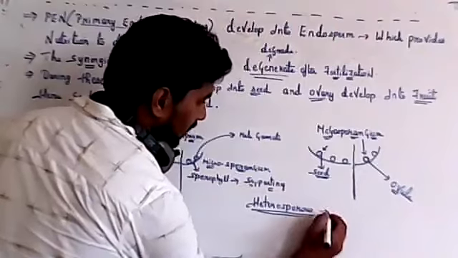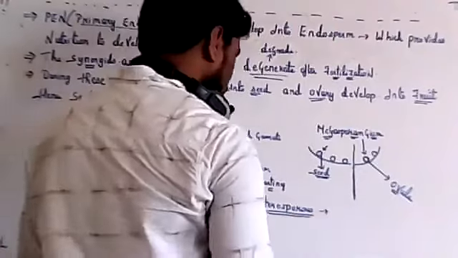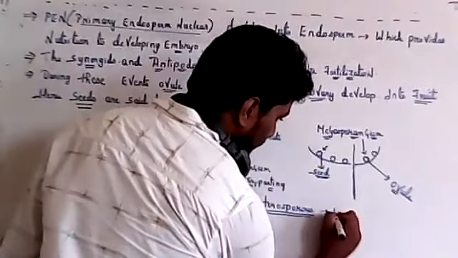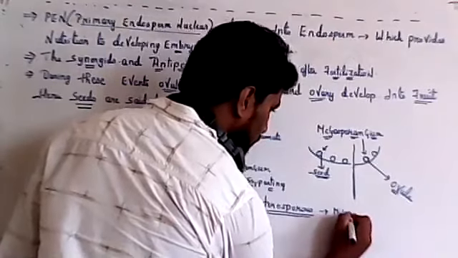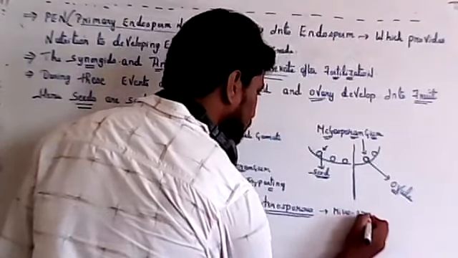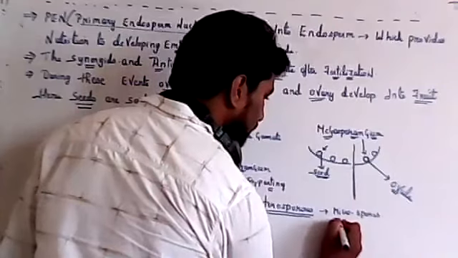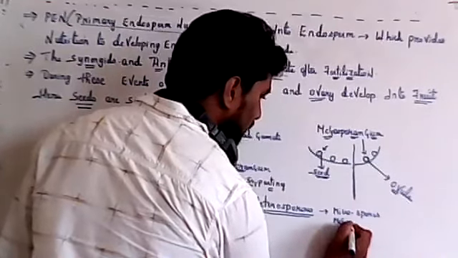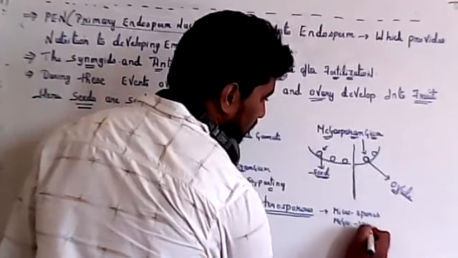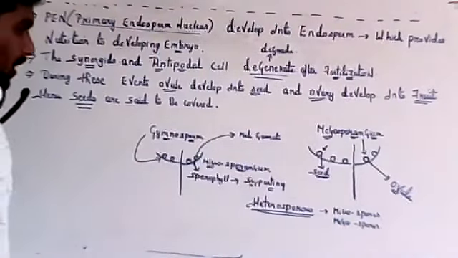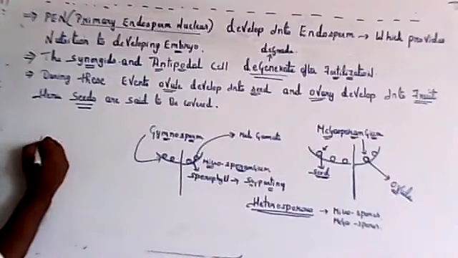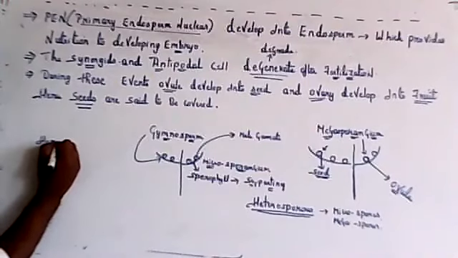So male gamete and female gamete, two different kinds of spores, microspores and megaspores. They are called heterosporous. Pteridophytes are both homosporous and heterosporous.